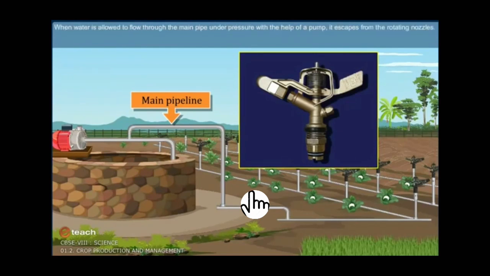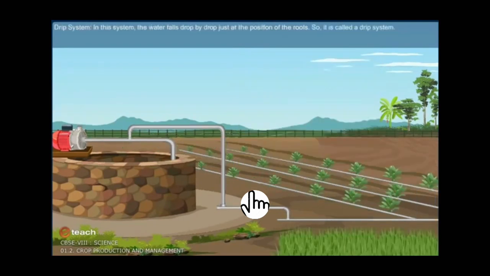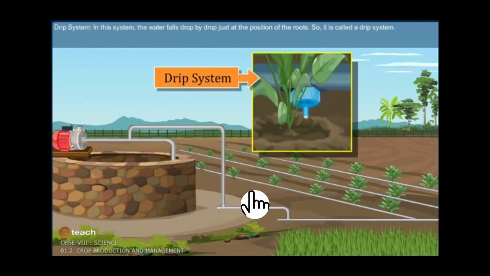When water is allowed to flow through the main pipe under pressure with the help of a pump, it escapes from the rotating nozzles. It gets sprinkled on the crop as if it is raining. A sprinkler is very useful where there is no water in sandy soil.